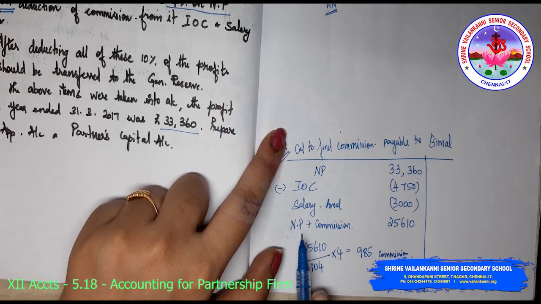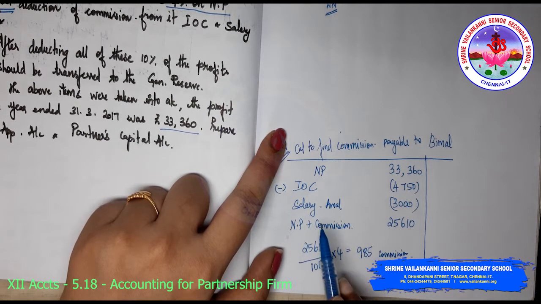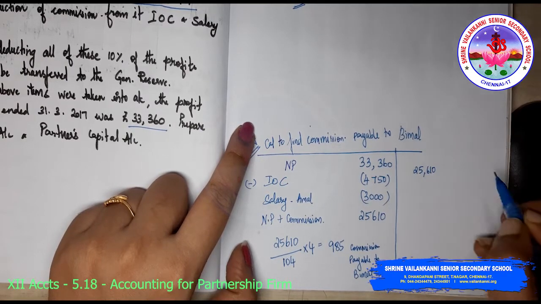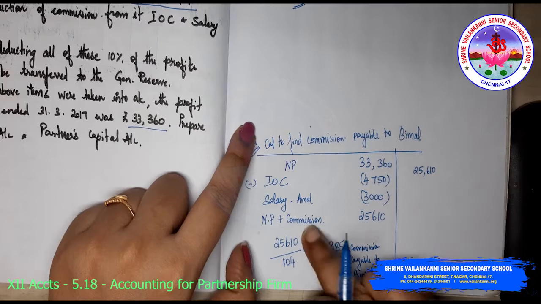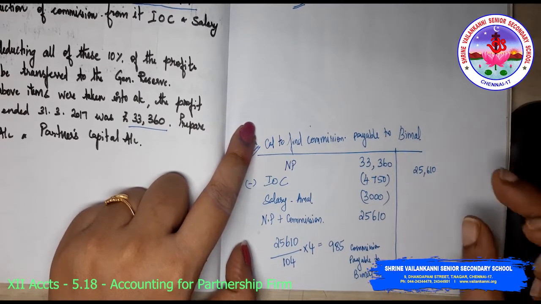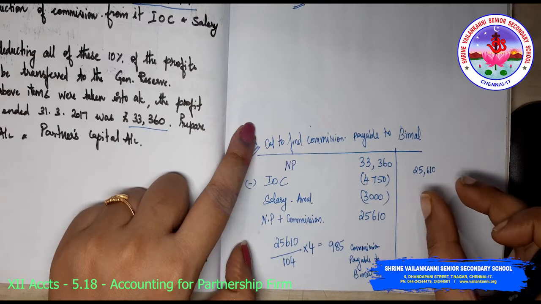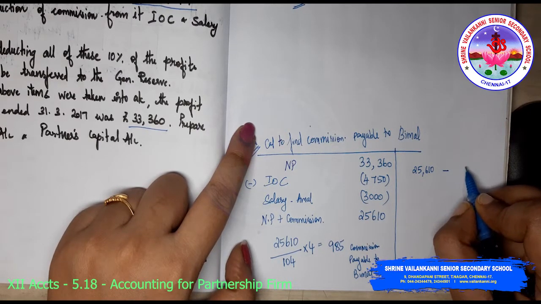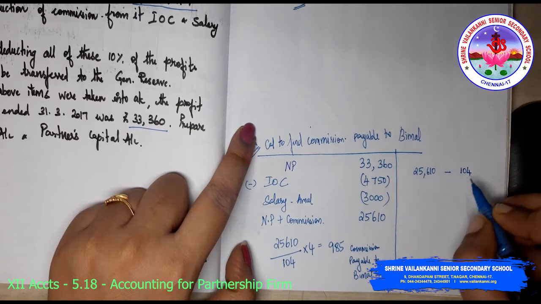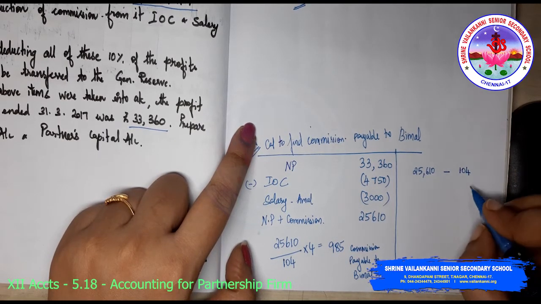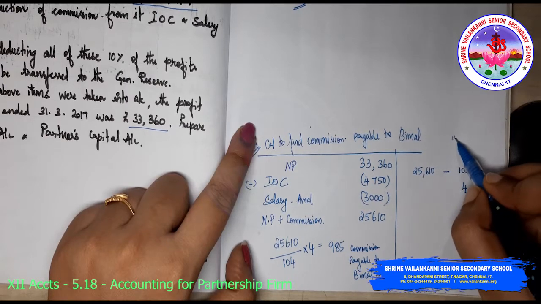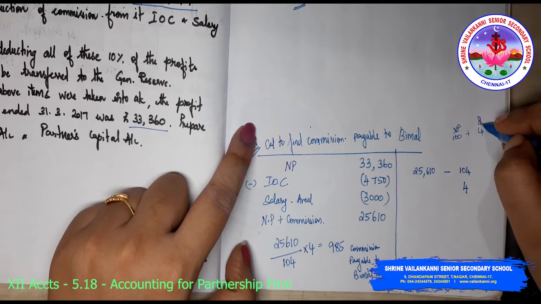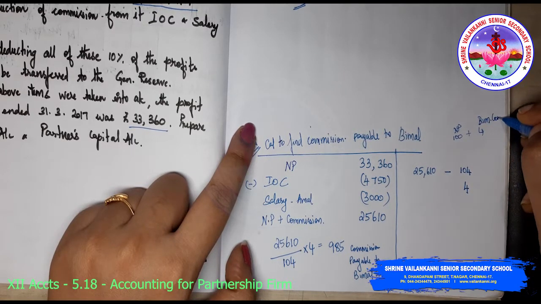Now if you don't understand this, look into this. What is this? Net profit plus commission. So this 25,610 is inclusive of commission of Bimal. Now we have to find out what is the commission of Bimal. So this is 100 plus 4, that is 104. What is 4? Because 100 is net profit plus 4 is Bimal's commission.